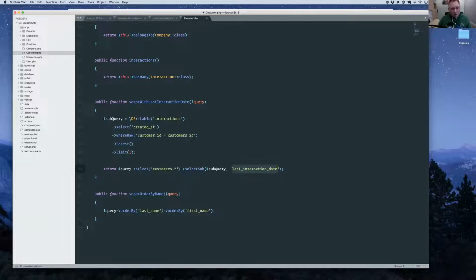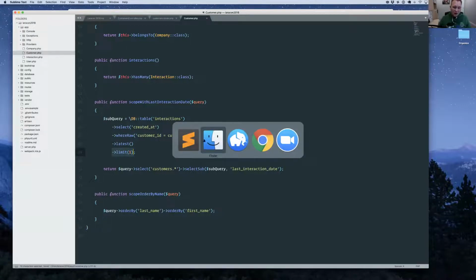The way we're going to write this subquery is, because this select sub method in the Eloquent query builder actually takes an instance of the query builder itself, which is nice, we can say, give us the created at date for the interactions for this customer, grab the latest one, and only grab one, because we only ever want one record back for a subquery. A subquery in the database can only have one result. So we're going to throw that on there.